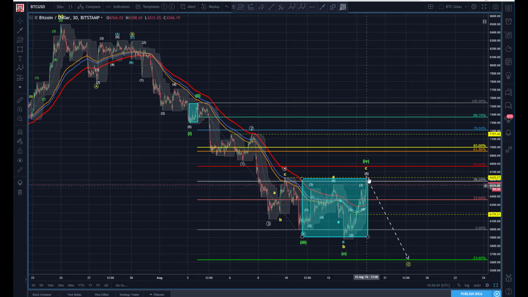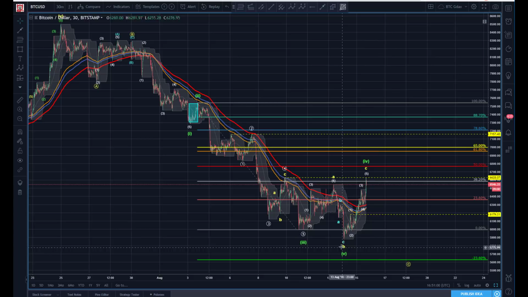So, point of caution, that's lacking the kind of symmetry that you'd want to look for, yet here we are struggling with it. Now, we would need a few things to happen to invalidate this count, right? If we are going to carry on here and continue to push higher, we're going to have to revisit the whole thing.